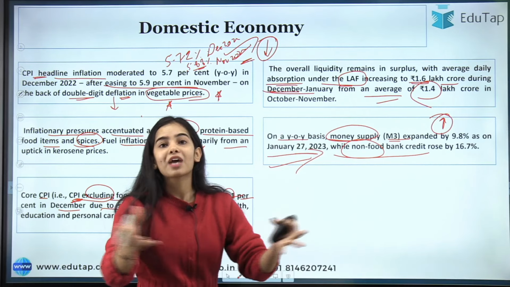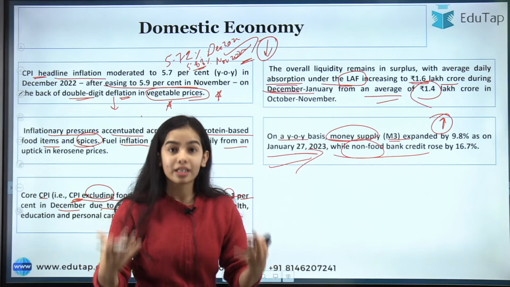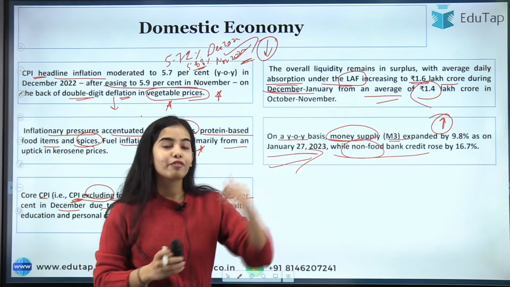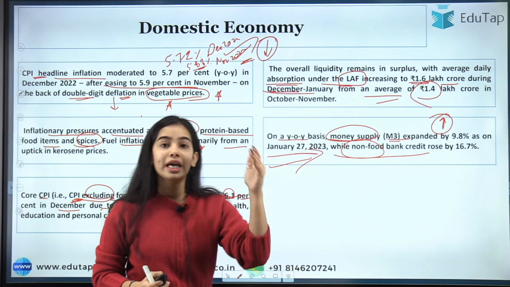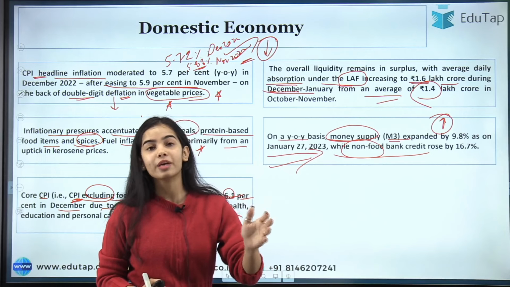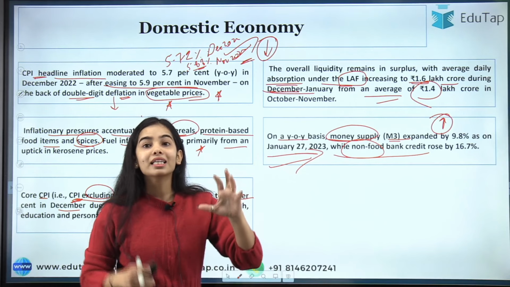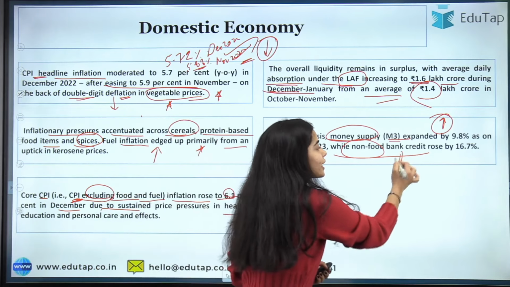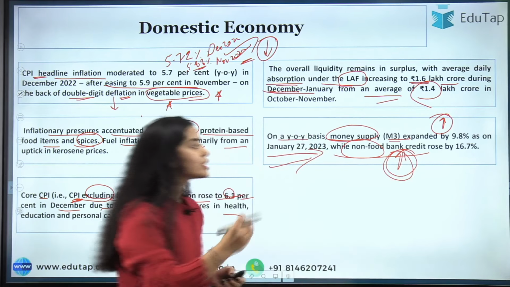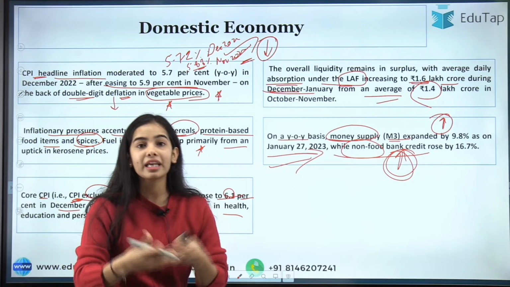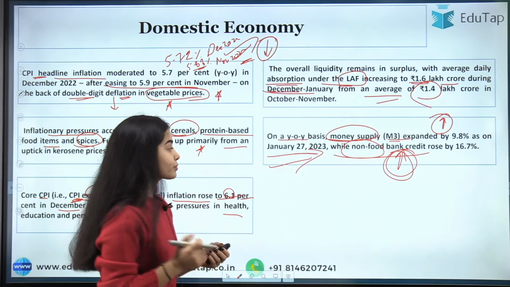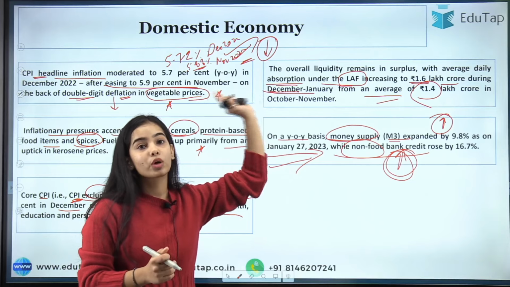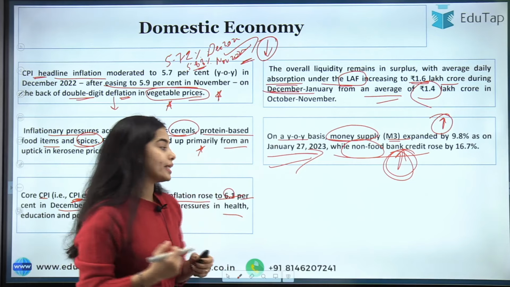Now the money supply was expanding because of the very high credit growth. I have told you in the Financial Stability Report and the Report on Trend and Progress of Banking that very high credit growth was happening. There is high credit creation, and due to this the money supply is expanding in the economy, even though the RBI is trying to absorb the extra liquidity.